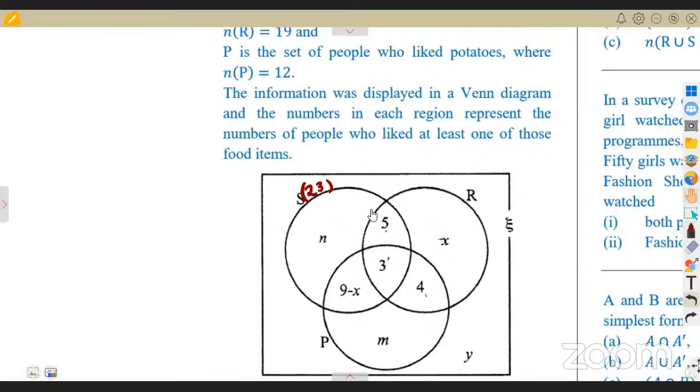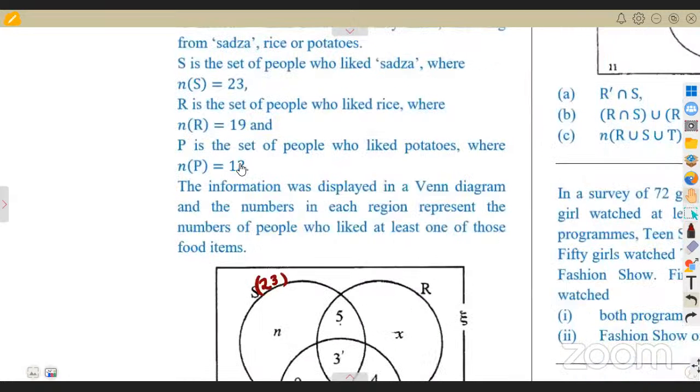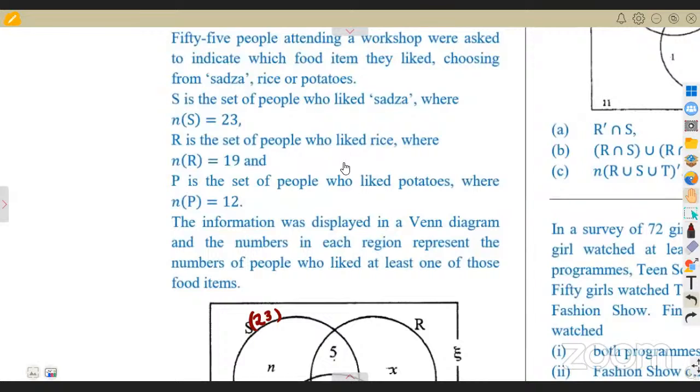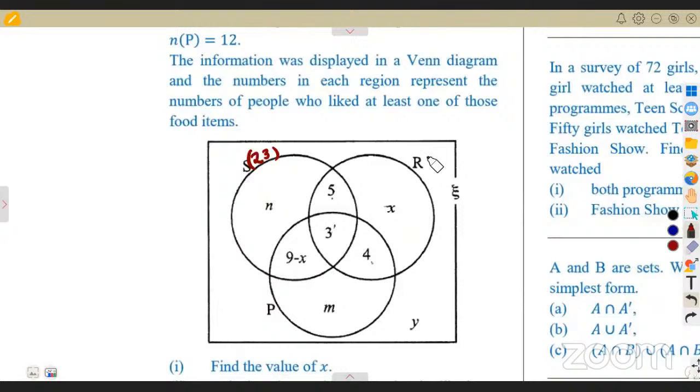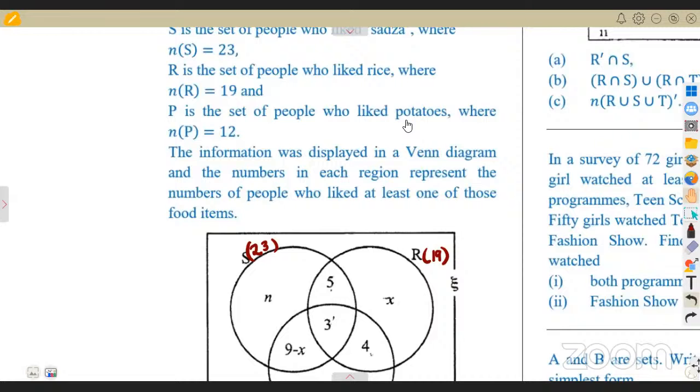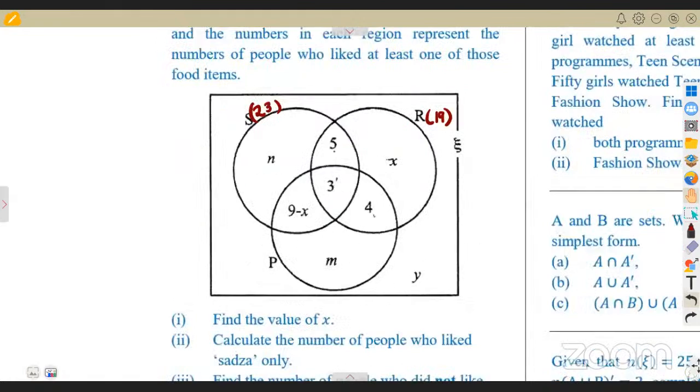Okay. Then R is the set of people who liked what? Rice, where the number of elements in R is 19. So this is the rice R. How many elements are we having inside rice? 19. Then P is the set of people who liked potatoes, where the number of P is 12. So meaning to say in P, there are how many there? 12. Are we together on this one?